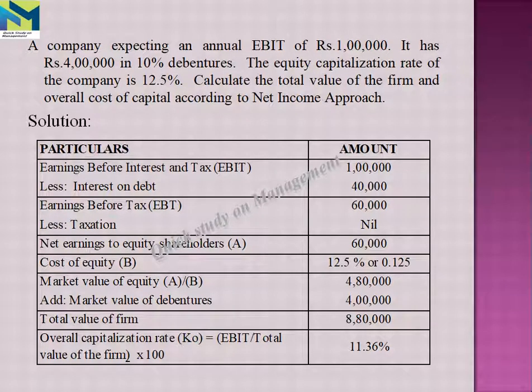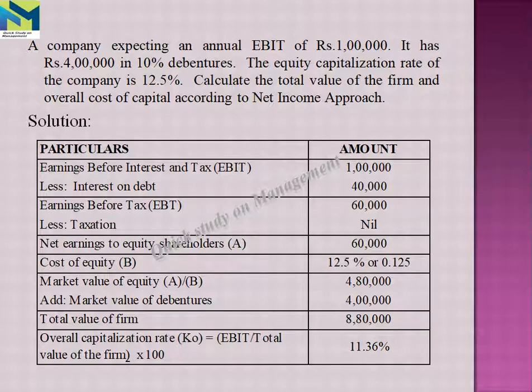As per the format, we have two columns, particulars and amount. First we have earnings before interest and tax, EBIT, that is rupees 1 lakh, and we have to subtract the interest on debentures at 10%. So 4 lakhs into 10%, we get the value of 40,000. After subtracting, we get the earnings before tax, that is EBT, rupees 60,000.